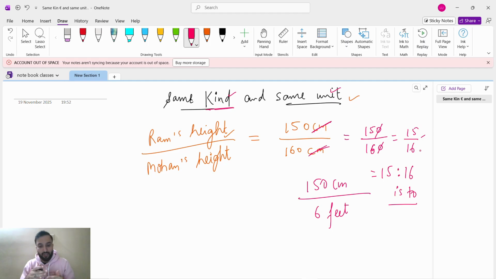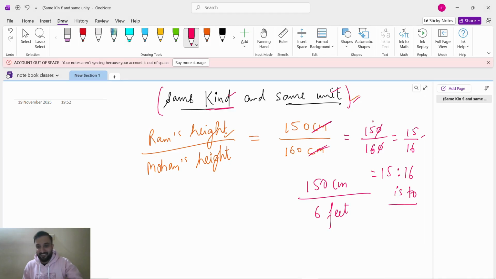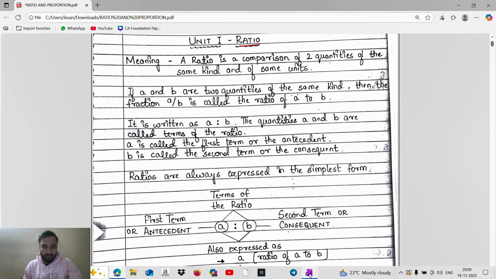What we get to know is that ratio is nothing but comparison. Comparison of two or more than two quantities, but importantly, of the same kind and same unit. Kind should be the same, unit should be the same. Why? Because ratio is unitless. So you will get 150 by 160, but again ratio should be in the simplest form, so we cancel it out and get the simplest form. This is the ratio.